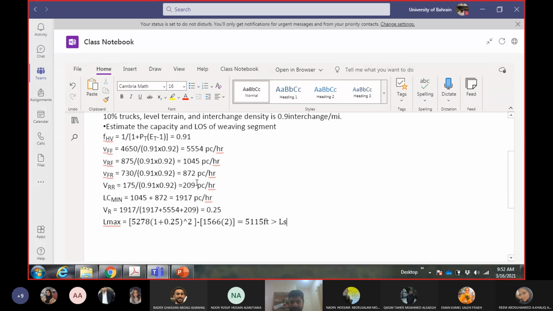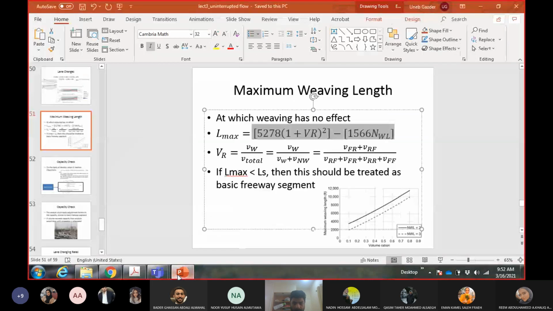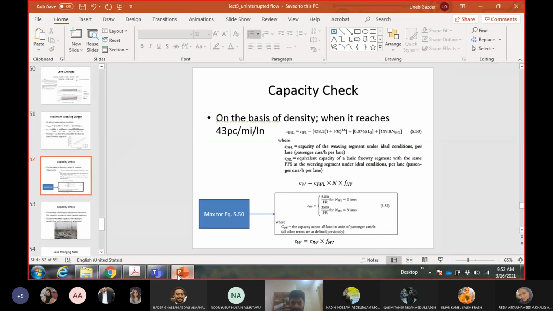Okay, so I think we will stop here. Or what you can do tomorrow, give me the values of this capacity in ideal conditions and CW, and check for this maximum value as well.